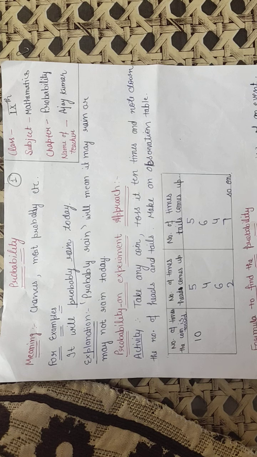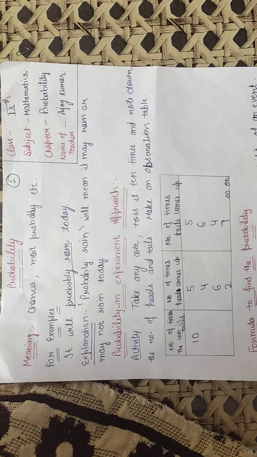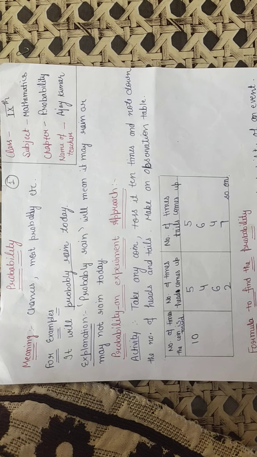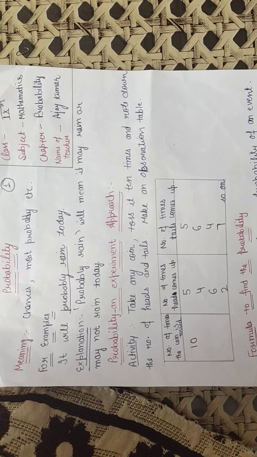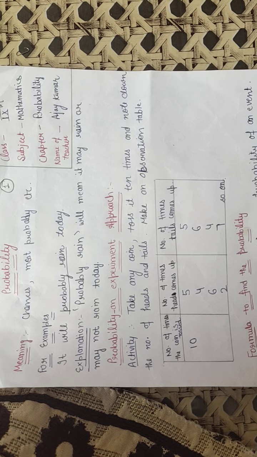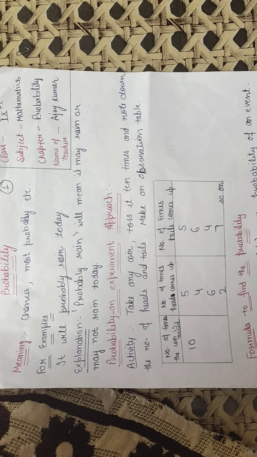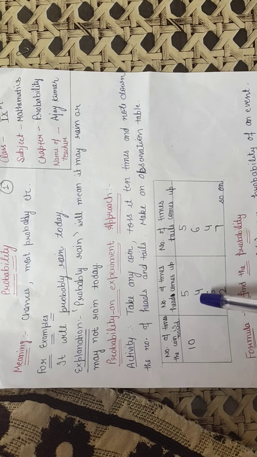So start with one activity. Let us suppose I have one coin and I want to toss it 10 times. So the number of times head will come is 5 times, and the number of tails will again be 5 times. Again I will toss the coin 10 times. The chances may become 4 or 6.